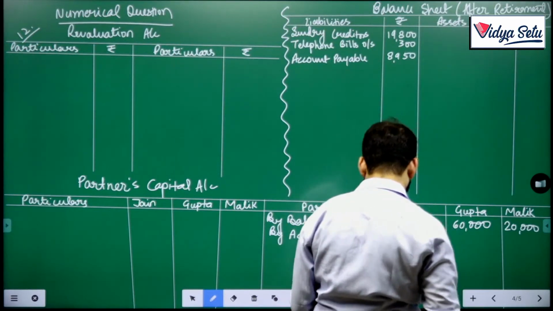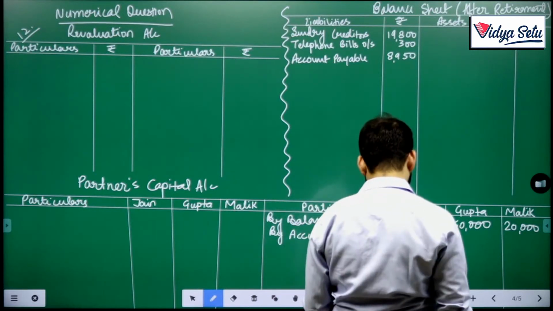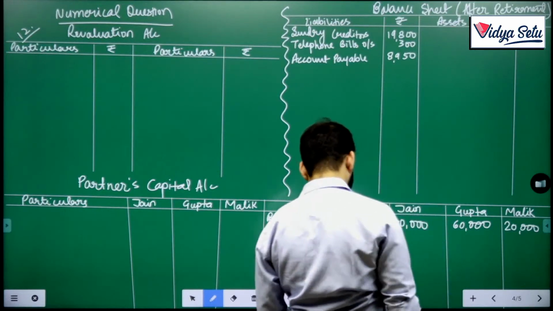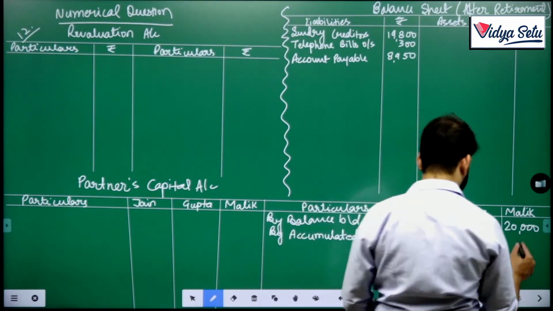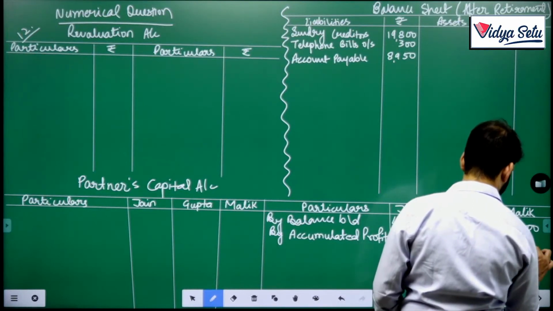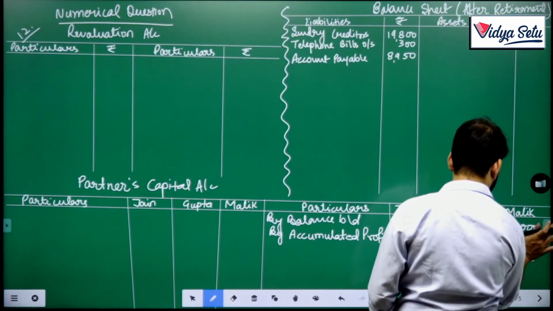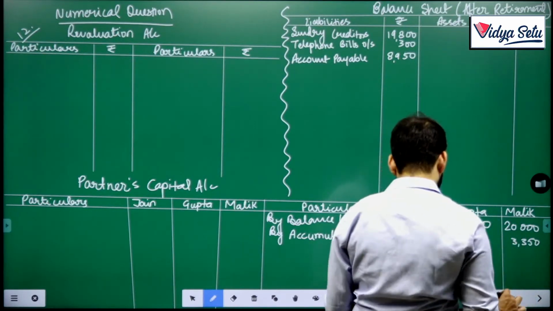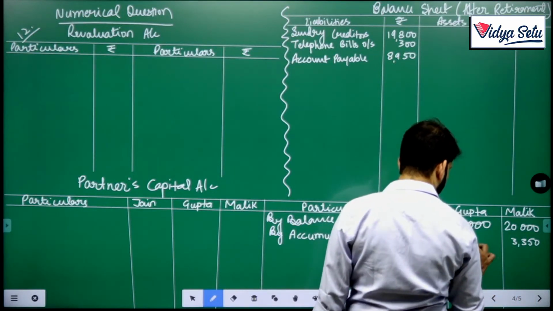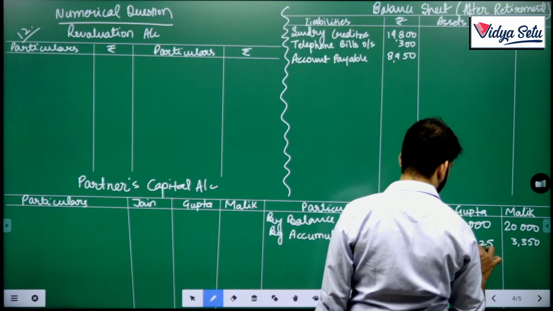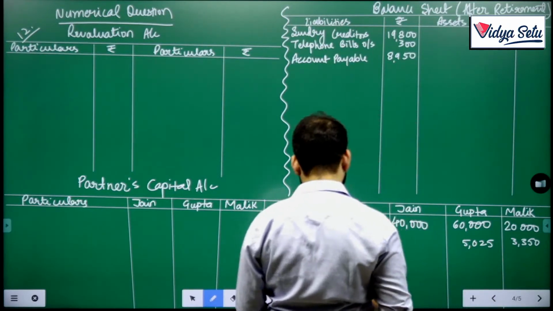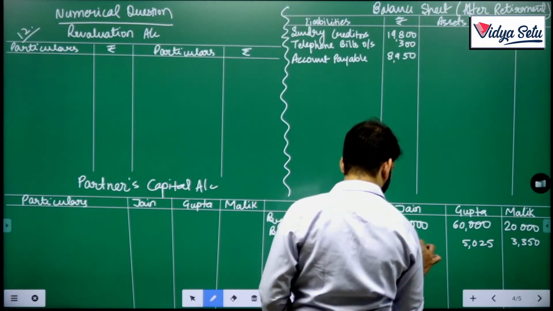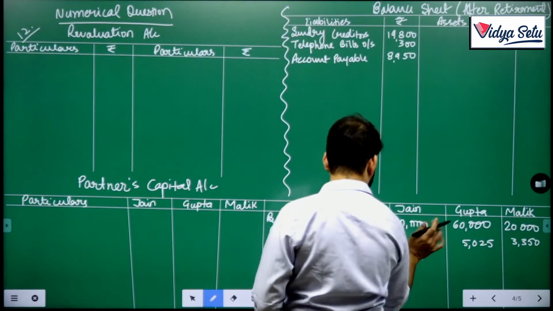Okay, so half of 16,750 is 8,375. Into 2 is 3,350. And then 5,025. And half of 16,750 is 8,375.